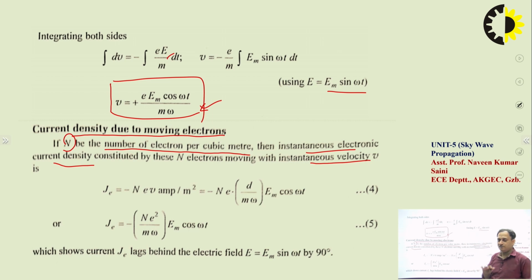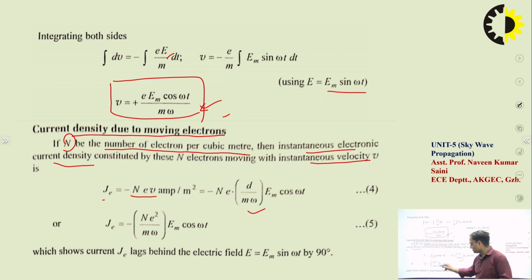Now we are assuming we have N number of electrons in a given volume per cubic meter. So in place of one charge, we have multiple charges, N charges. So the density is equal to N e v, in ampere per meter square. From this equation, we can put the value of v, so this becomes N e into e Em cos omega t upon m omega.